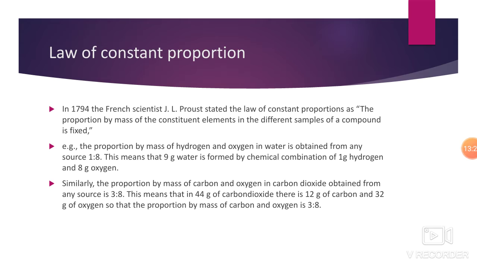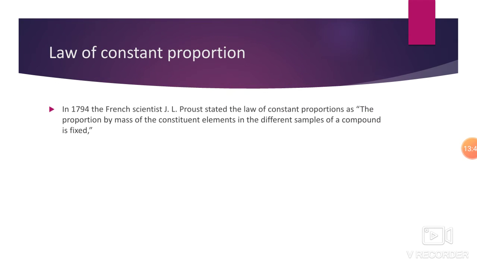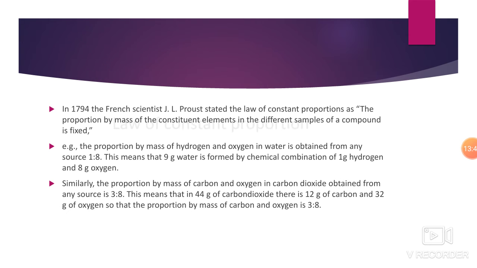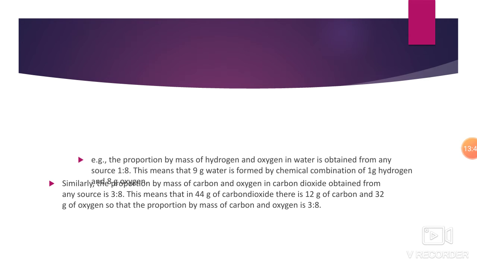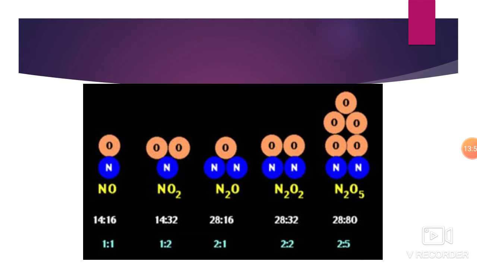Now let's go on and learn about the atoms. Let's see an image for the law of constant proportion. Law of constant proportion we have done, and now let's see its image. The law of constant proportion is also telling about ratios and proportion.